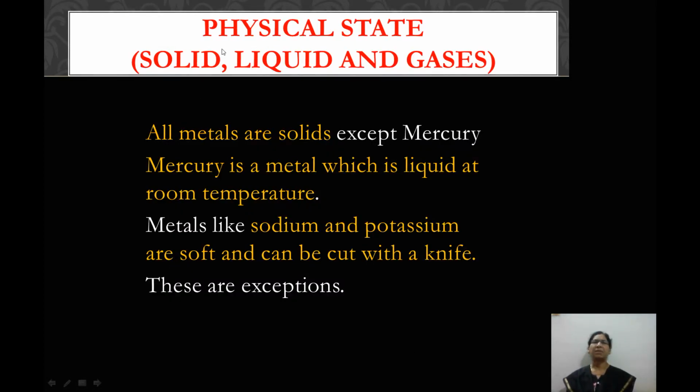Now let us start with physical state, which is solid, liquid and gaseous. All metals are solid except mercury. Mercury is a metal which is liquid at room temperature. Metals like sodium and potassium are very soft and can be cut with a knife. These two are exceptions.